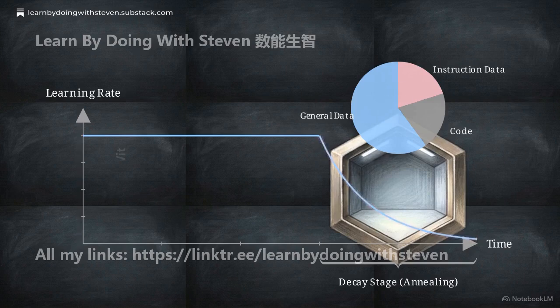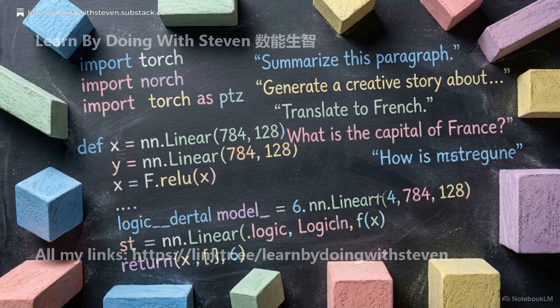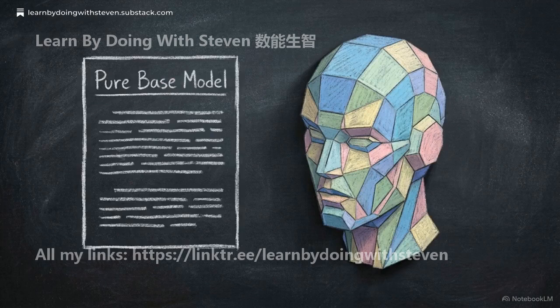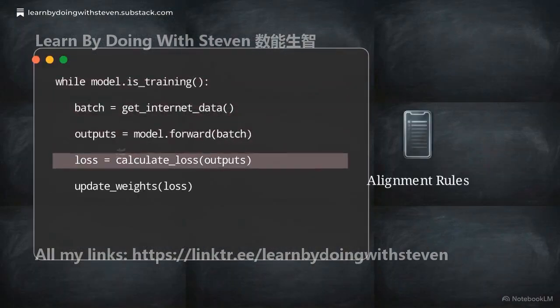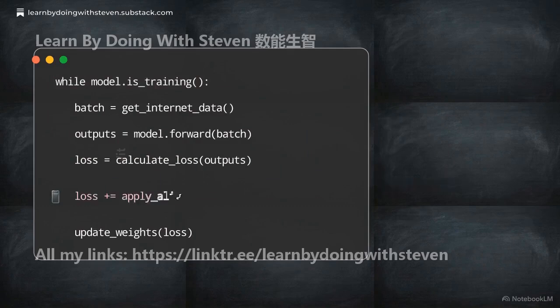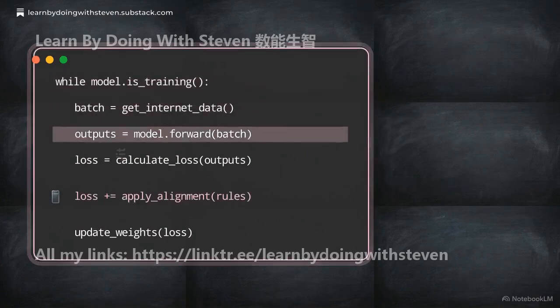This deep integration allows the model to absorb SFT structural rules while it is still stabilizing its broader parameter weights, preventing the instruction data from overwriting its foundational capabilities. Because this formatting data is baked directly into the initial run, the concept of a pure base model is now functionally obsolete in modern open-weight releases. True alignment does not begin after pre-training ends. It is a continuous constraint woven directly into the final stages of the foundational build.